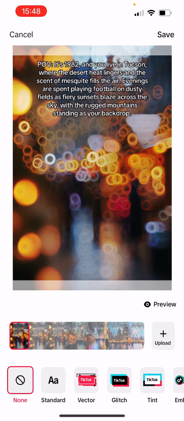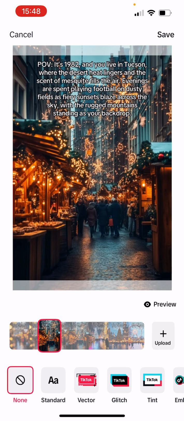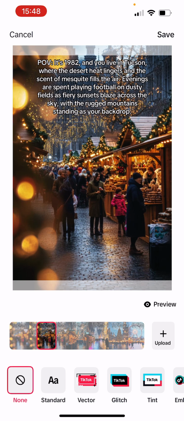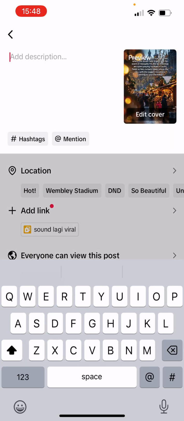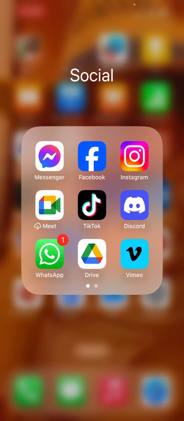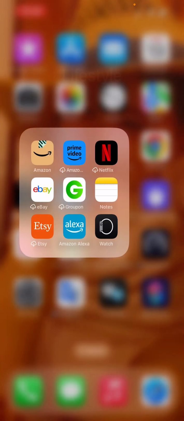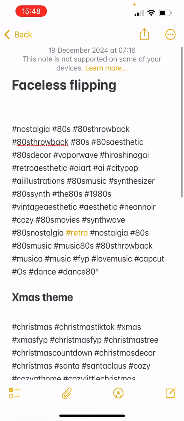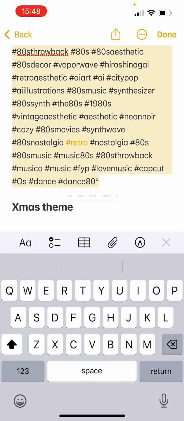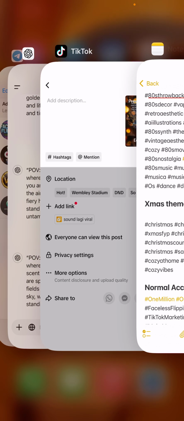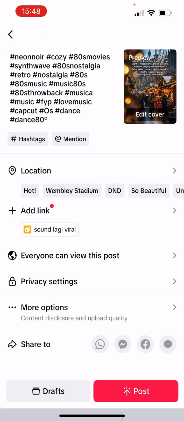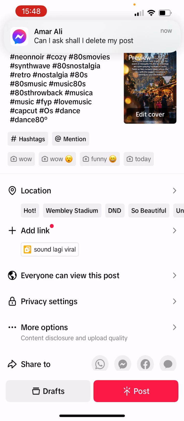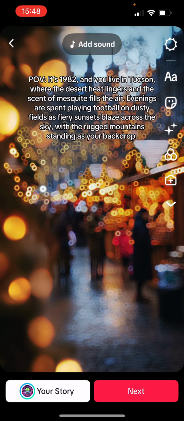You go to edit cover, pick a scene that you're happy with. So I was happy with this. Pull that down so then people can see the actual point of view. Click on save, go to description. You know what I'm going to put in description? I'm going to put those hashtags. So then go over to my notes, 80s hashtags, double tap, copy, and then head over to description, click on description, paste it. Then I click on post.